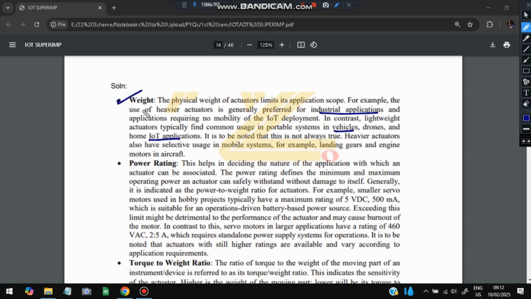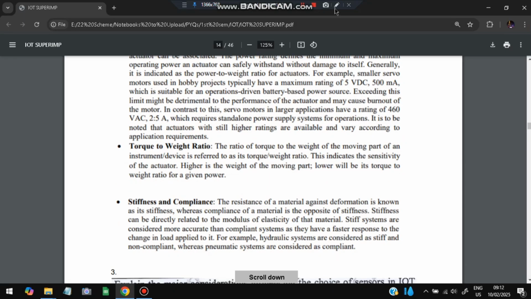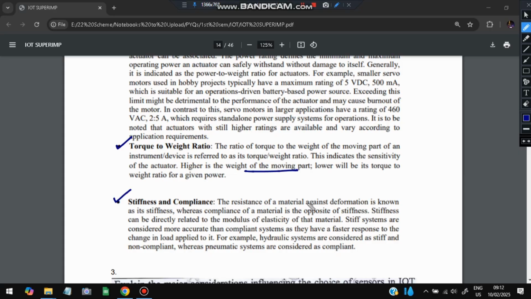So first is the weight. What is the weight of the actuator, whether it is heavy or light? Second is power rating, how much power it requires to work. That power rating is important to select the actuator. The third is the torque to weight ratio. Torque to weight ratio means how much force is required to move the actuator. If it is a heavier moving part, in that case the torque will be lesser. It is the reverse. If it is a heavier object, the torque required will be lesser. And the last one is stiffness and compliance, how hard it is, and whether it can deform under some conditions or not.